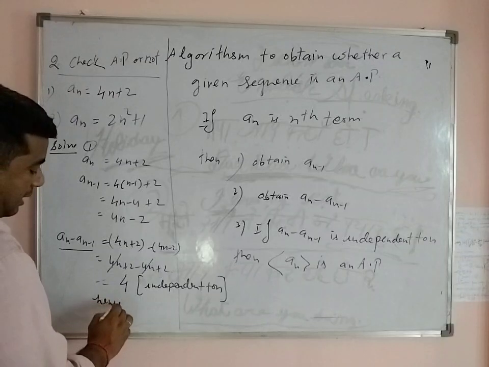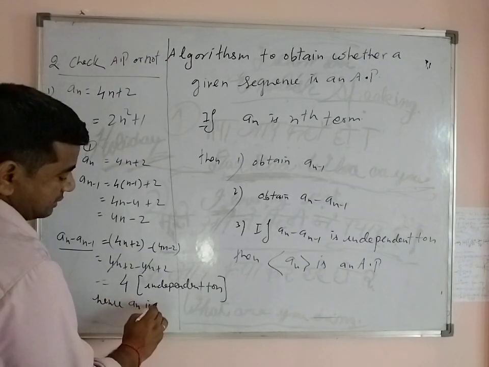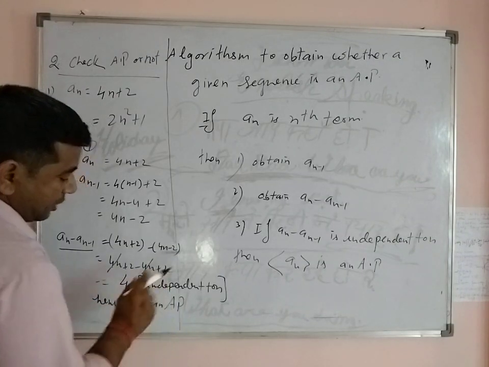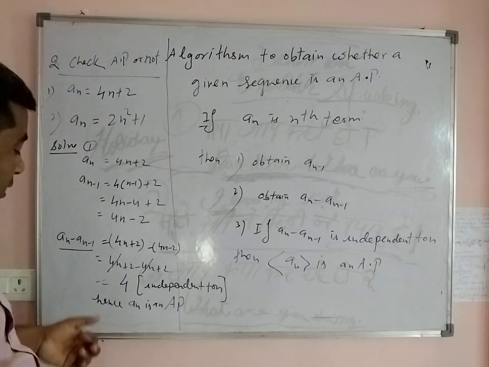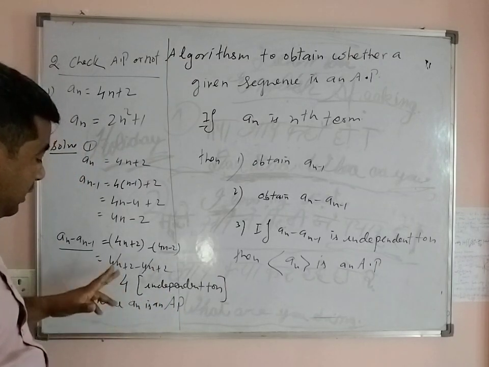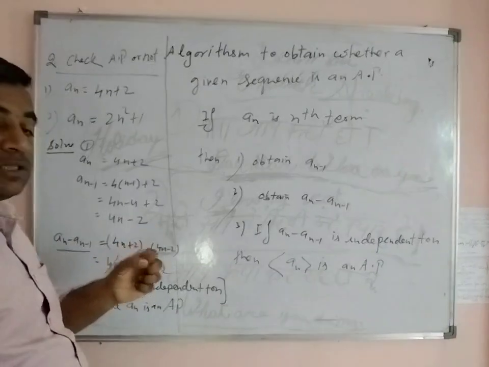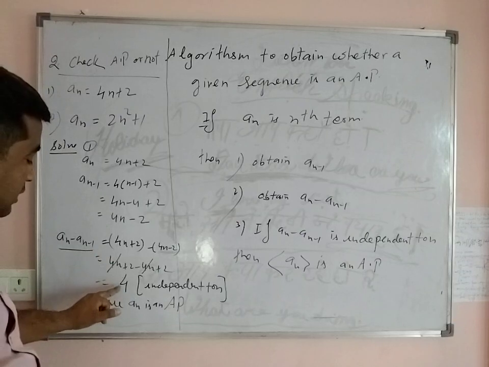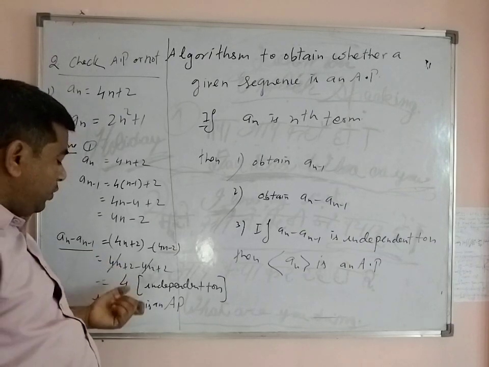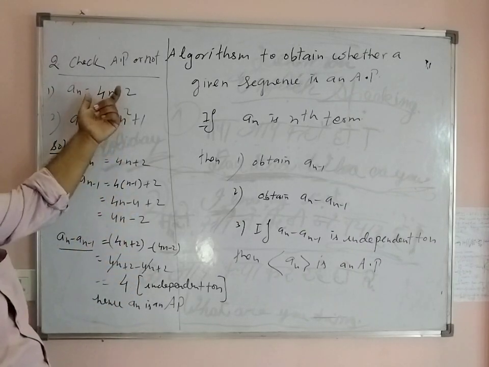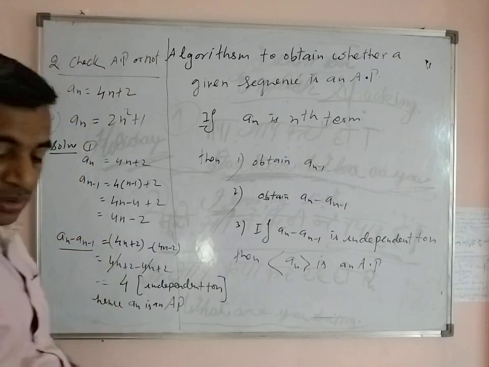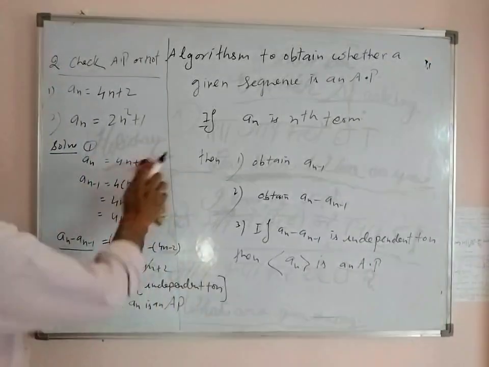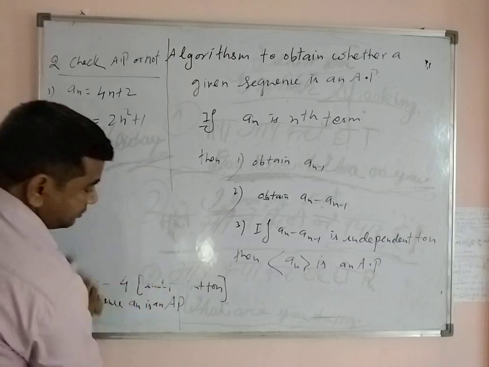Hence an is an AP. So an is an AP. You know that an minus a(n-1) is called the common difference, and here it is 4. So 4 is the common difference of this arithmetic progression.